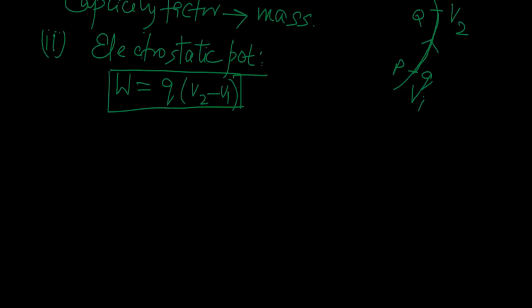So in this case, the capacity factor is what? The capacity factor in case of electrostatic potential is electric charge.